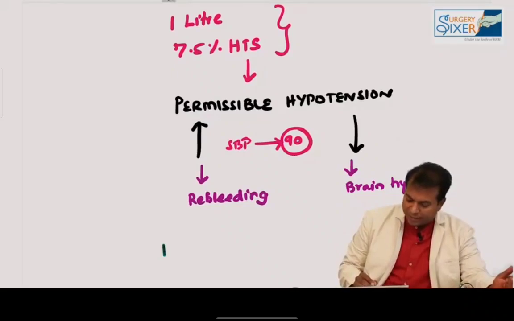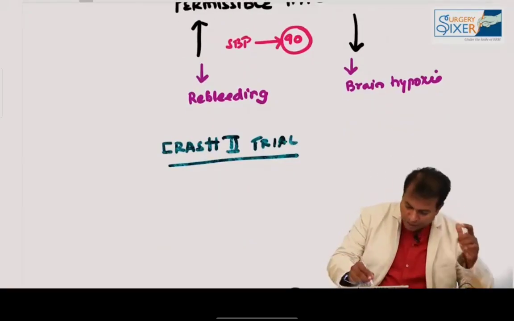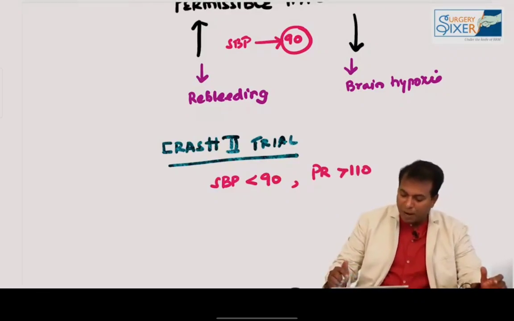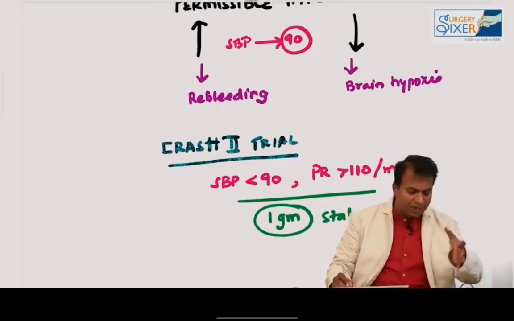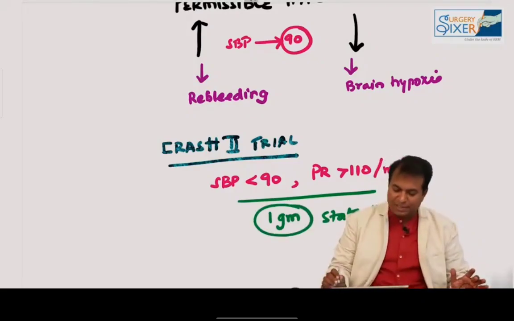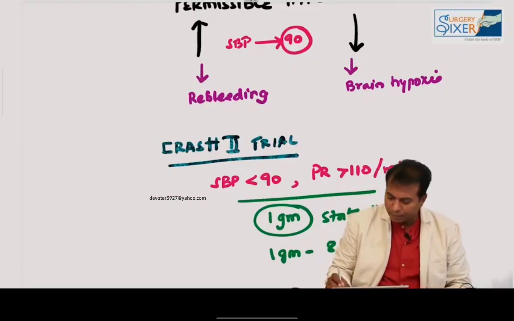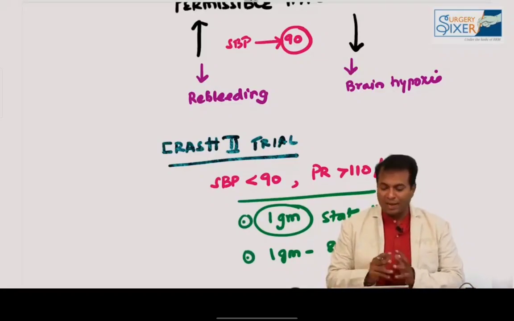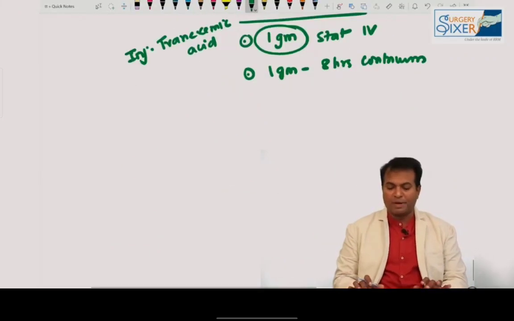And in circulation, there is one more point, that is the CRASH-2 trial from the ATLS manual. What does the CRASH-2 trial say? It says that at the spot of trauma itself, if the systolic BP is less than 90 and the pulse rate is more than 110 per minute, at the spot of bleeding itself, you can give 1 gram of tranexamic acid stat IV, immediately. Then you must give 1 gram as a continuous infusion over 8 hours. This is known as the CRASH-2 trial, and the injection given is injection tranexamic acid. Please don't forget: injection tranexamic acid should be given immediately for trauma patients. Do not forget this point.